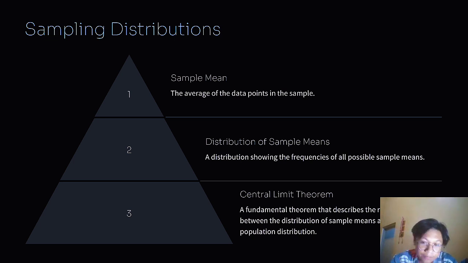Number three, central limit theorem: a fundamental theorem that describes the relationship between the distribution of sample means and the population distribution.